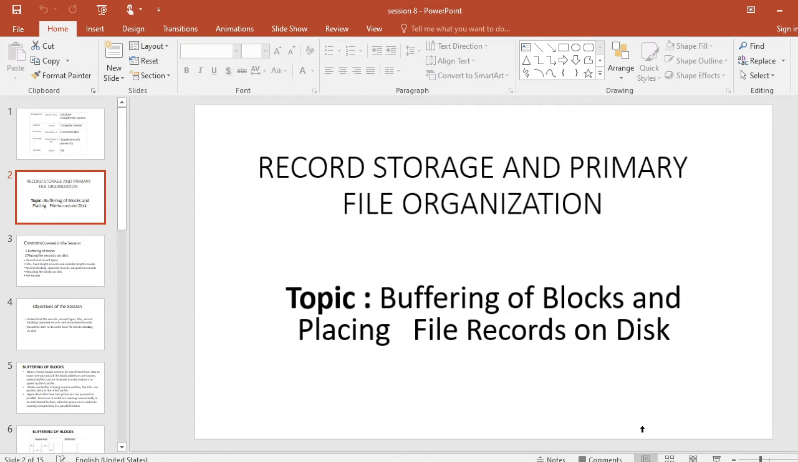Under this, a topic is buffering of blocks and placing file records on disk. This is very important information. Buffering means some memory space for blocks, and placing file records on a disk. In this session you can understand what a buffer is, how blocks are handled, and how file records are put on a disk.